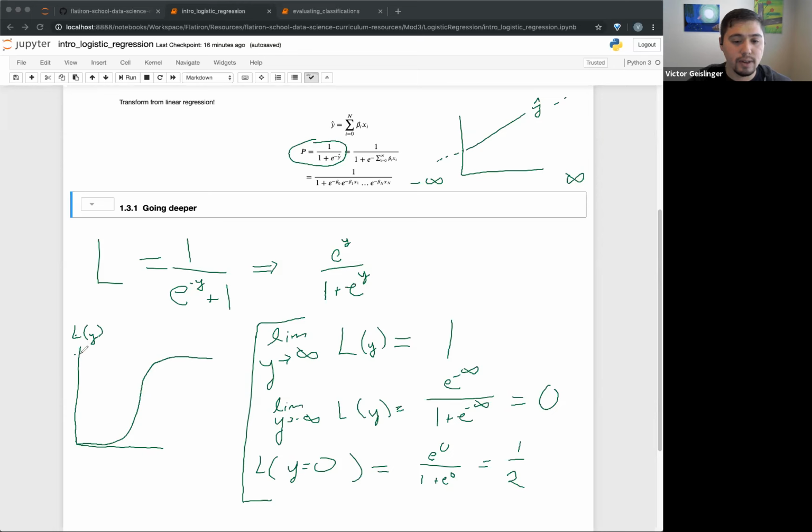Okay, and so this right here will be 1. It'll asymptotically approach 1, and then this will reach basically 0 as we approach negative infinity. So this is generally what this looks like. And this is the classic look of logistic regression.